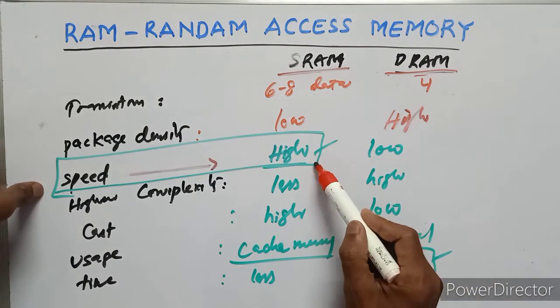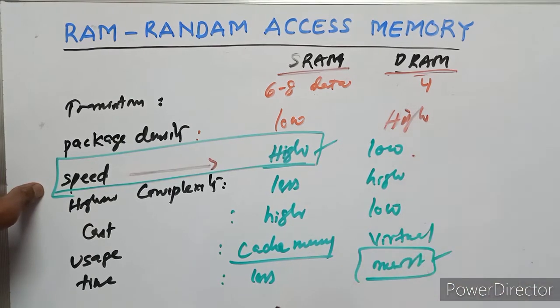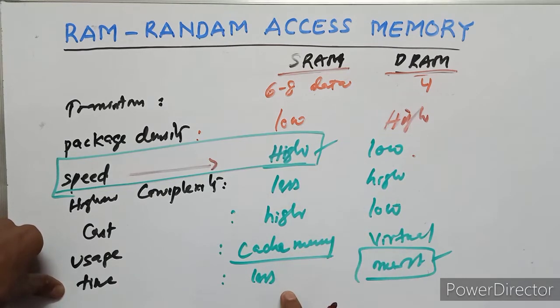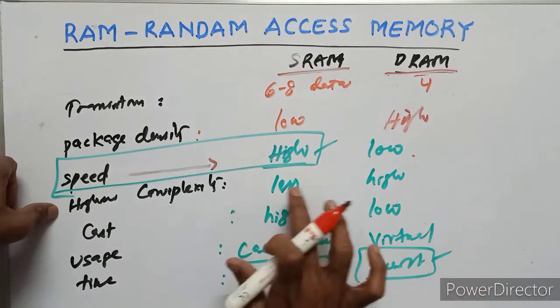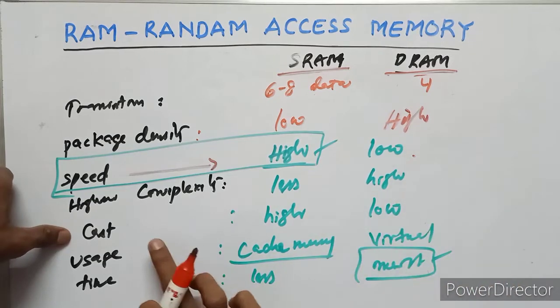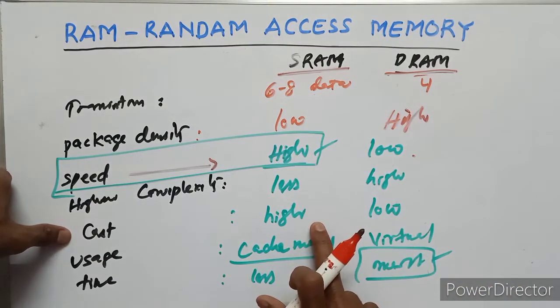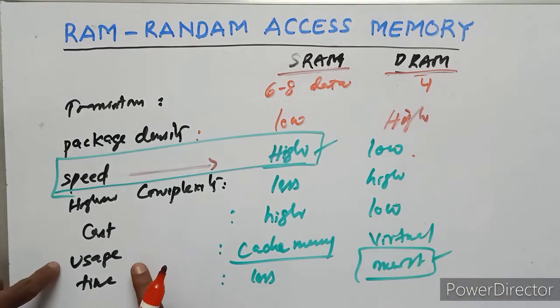SRAM speed is very high, DRAM is very low, so time taken is less in SRAM and more in DRAM. Complexity is less in SRAM and very high in DRAM. Cost is very expensive for SRAM, DRAM is low. SRAM is used as cache memory, DRAM as virtual memory.